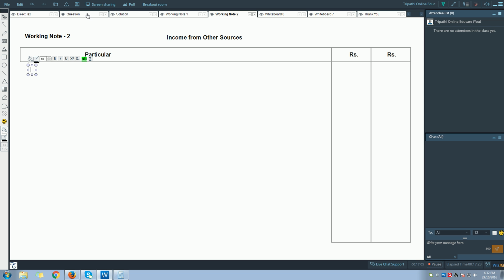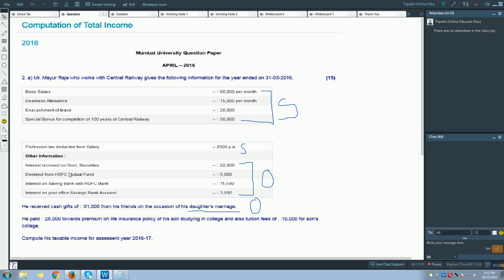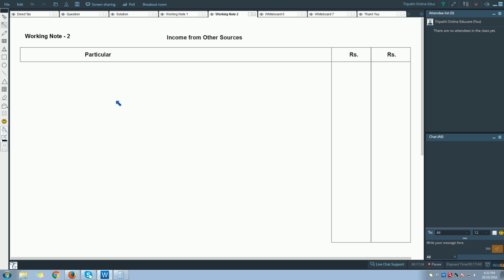The next income that we have here is income from other sources. Again we don't know the total, so we'll have to go for working note 2. We will say working note 2, income from other sources. This is how you are going to prepare working note 2, with particular and two rupees columns. Let us start solving this. The first item that you have under the head income from other sources is interest received on government securities, 22,000, and this amount is fully taxable under the head income from other sources.